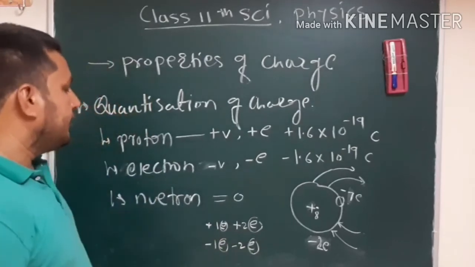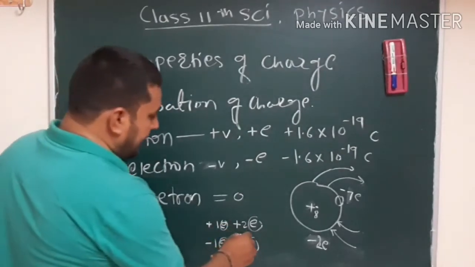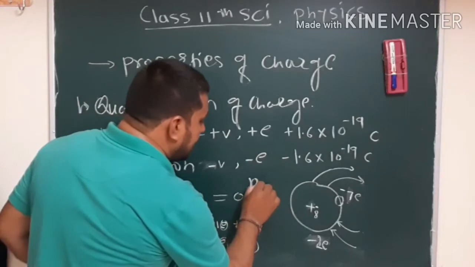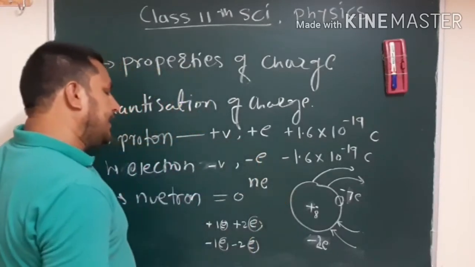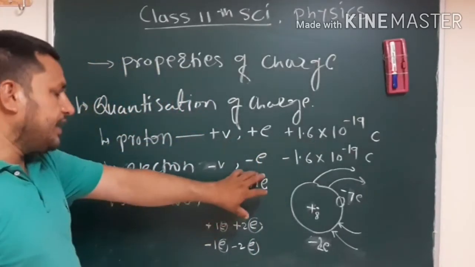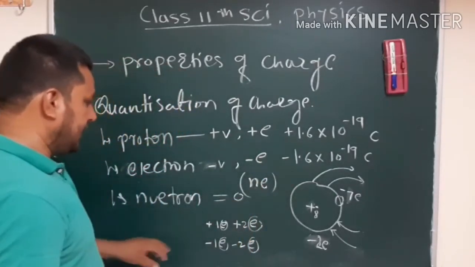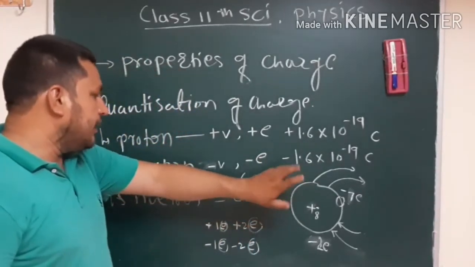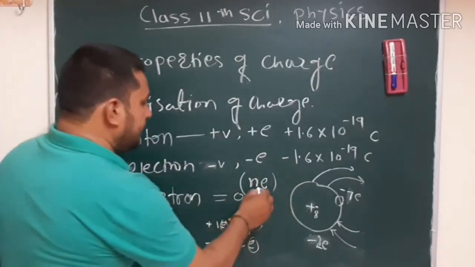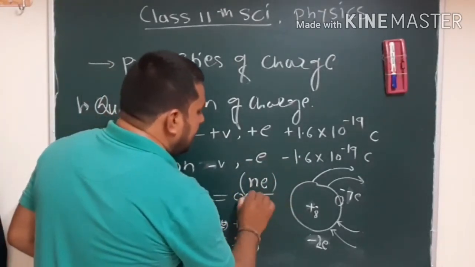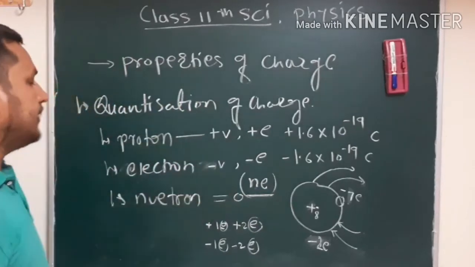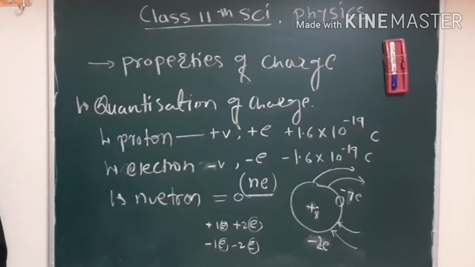So here we can say this is an integral property of charge. It means this n is an integer number, and it is called the integral property of charge. Okay, this is an integral property of charge. So we'll take another example for it.